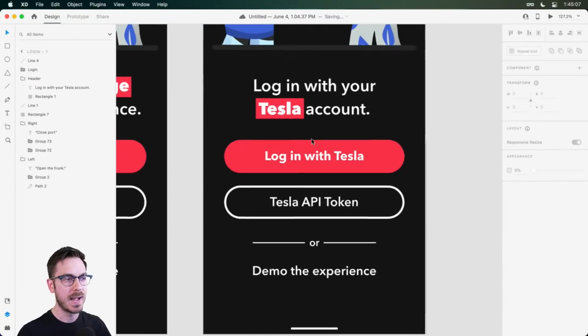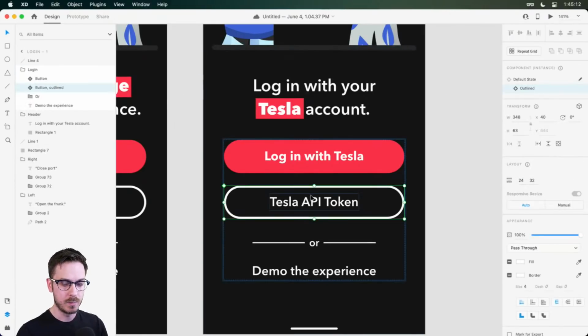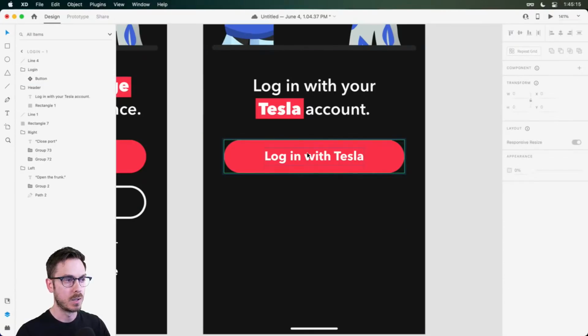All right, so we've got that, and then down here we have our buttons. We don't need the buttons at the moment. We only need one button, which is going to be our login.